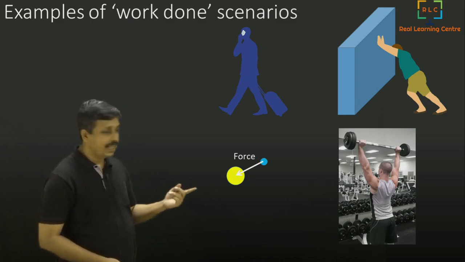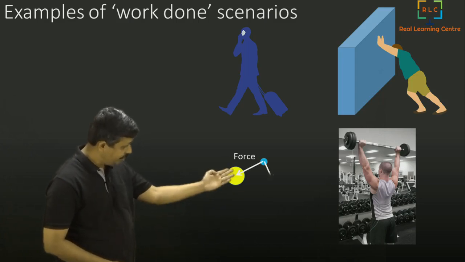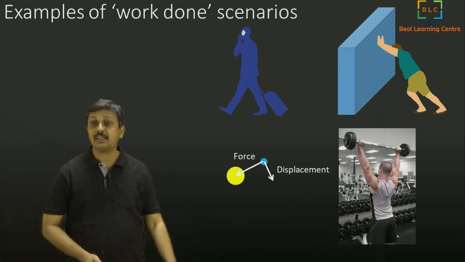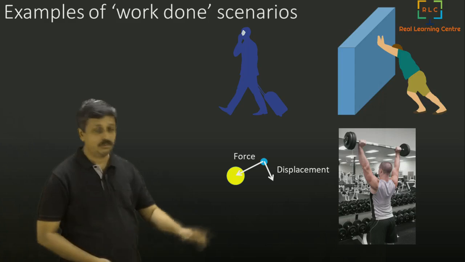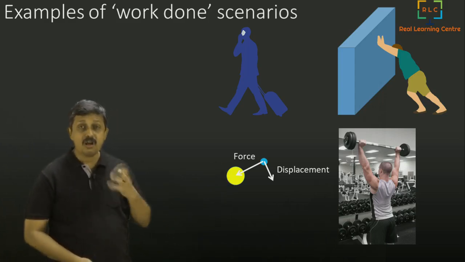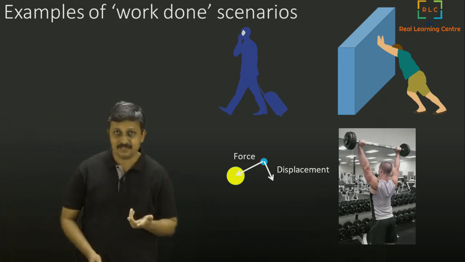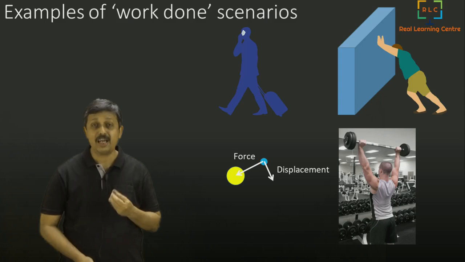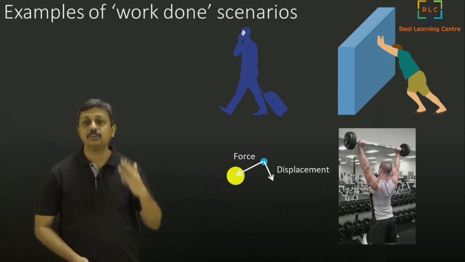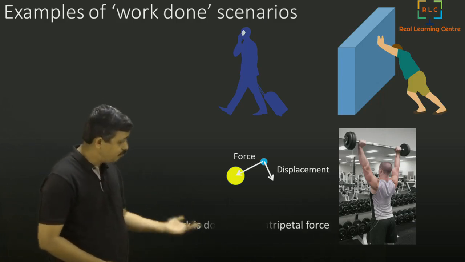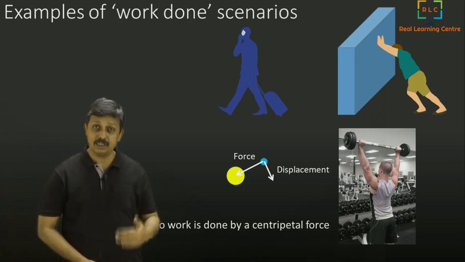And the body is actually not moving towards the center. On the other hand, the body is moving, if you see, in a tangential way. That means the displacement is in a different direction, perpendicular to the force. No component of the displacement is towards the force. So if you do F dot ds in this scenario, you actually get 0, because it is not moving in the direction of the force at all. So we can say a centripetal force generally is not doing any work. Centripetal force doesn't do work.